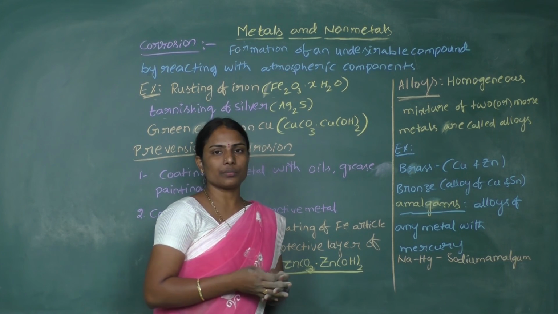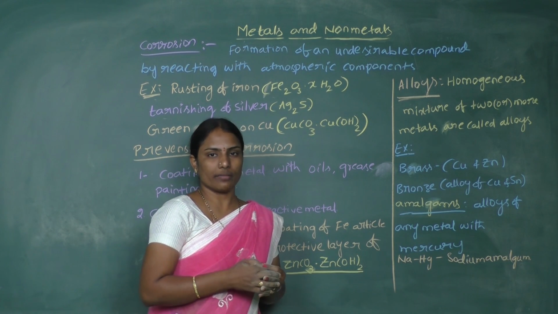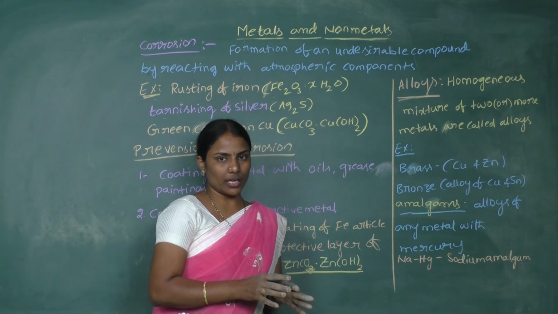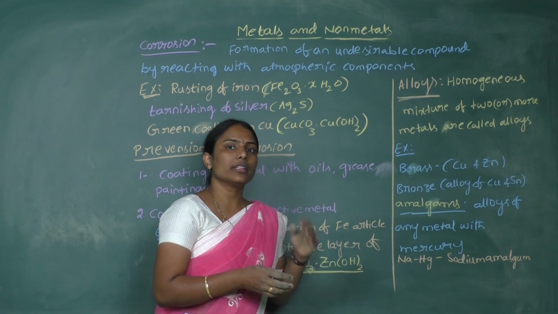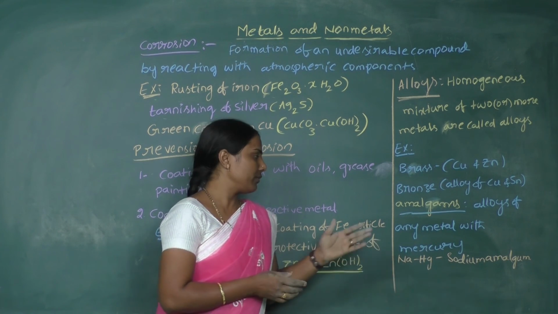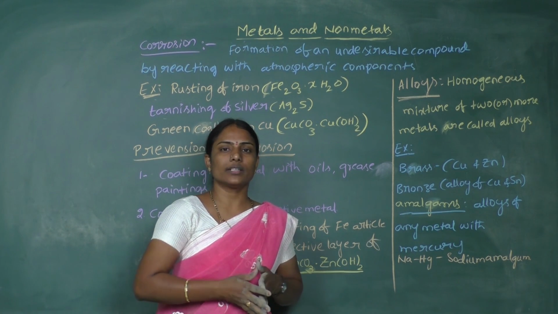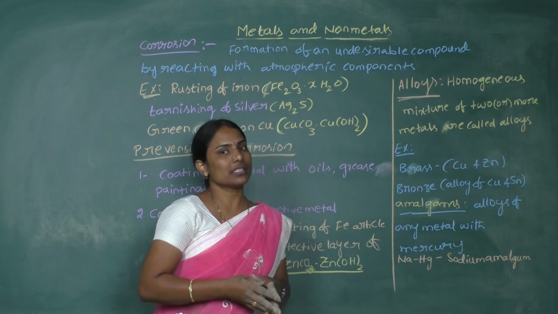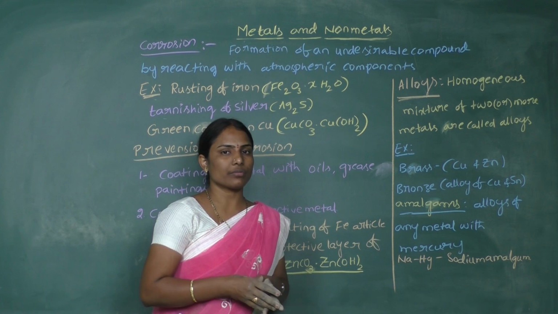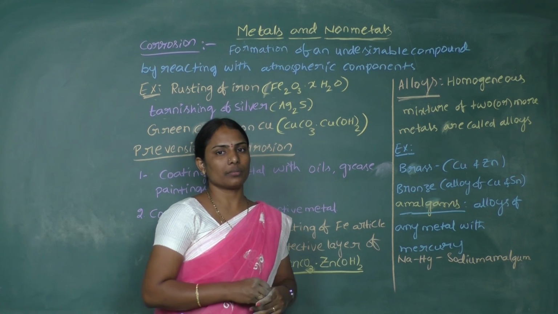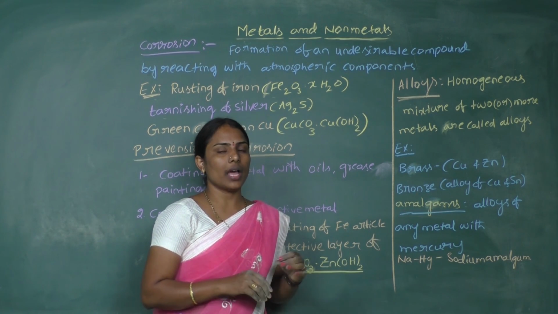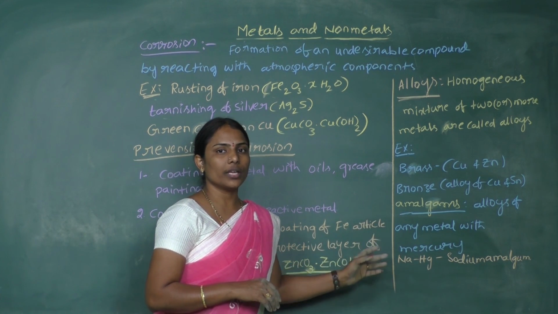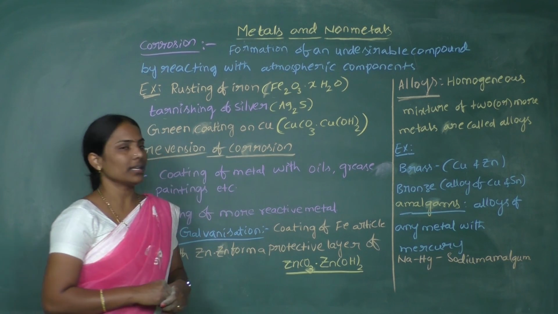And similarly, amalgams. We would have learned about many types of amalgams, but whenever any other metal is dissolved into mercury, we call it by the name of the metal amalgam. If sodium is dissolved in mercury, we call it sodium amalgam. Similarly, if magnesium is dissolved into mercury, we call it magnesium amalgam, right? So basically, amalgams are the solutions or alloys of mercury with any other metal. So have a look.